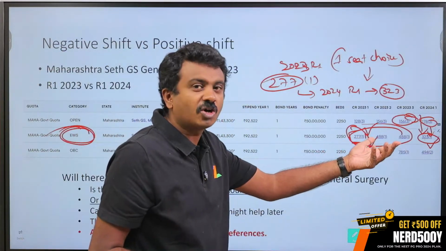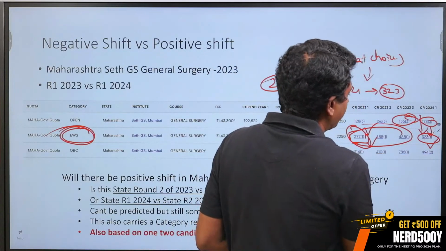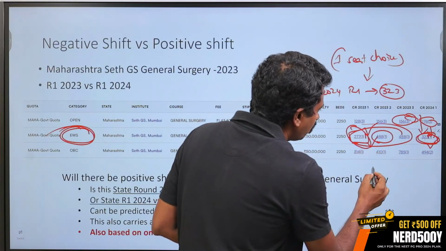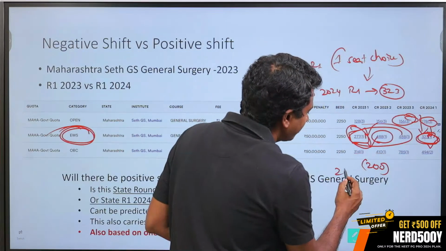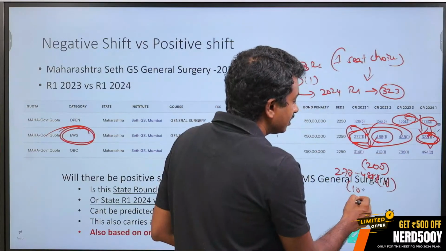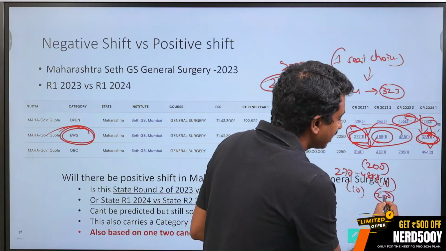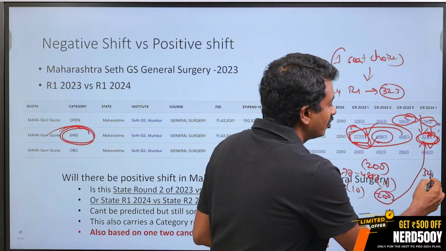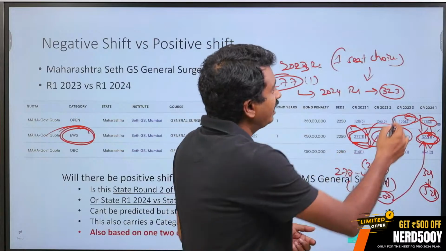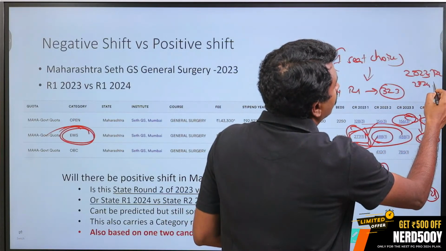For single seat choices, that might be a limitation when you are looking at data. But what your question might possibly be, here it is 323. Last time there was a 200 rank shift, 277 to 488. Let us say this is a 10 seat choice. Then maybe will that 200 rank shift happen, 323 to 523? That is the second query. Basically looking at 2023 round 2, what will be 2024 round 2?